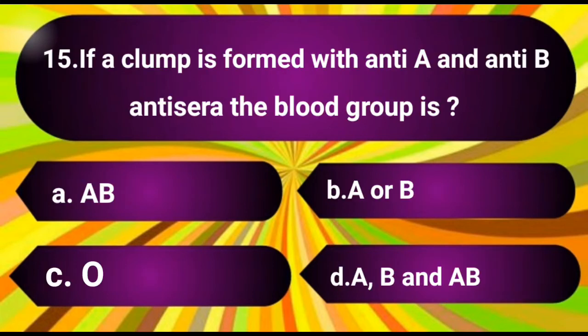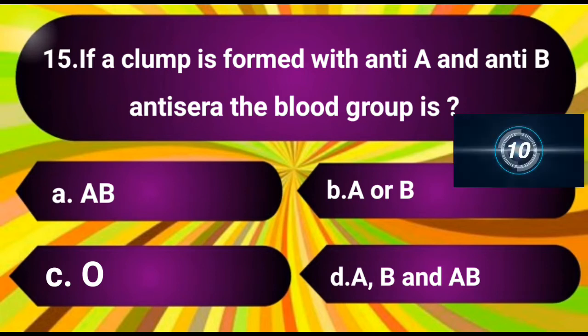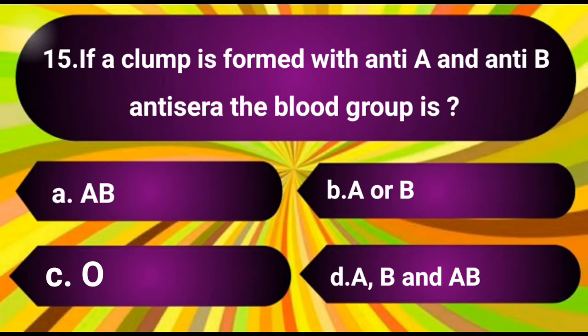Question number 15. If a clump is formed with anti-A and anti-B antisera, the blood group is. The options are A. AB, B. B, C. O, D. A, B and AB. The answer is A. AB.